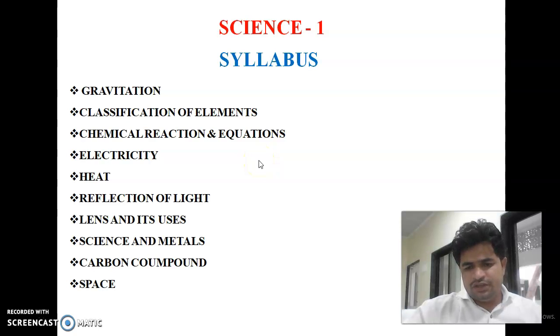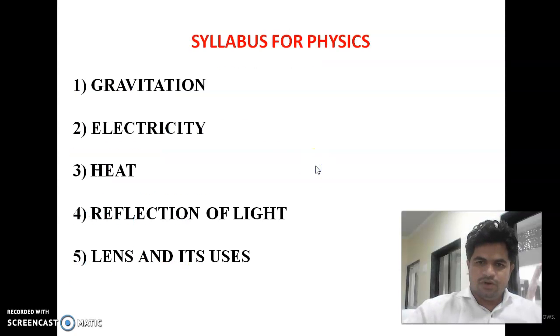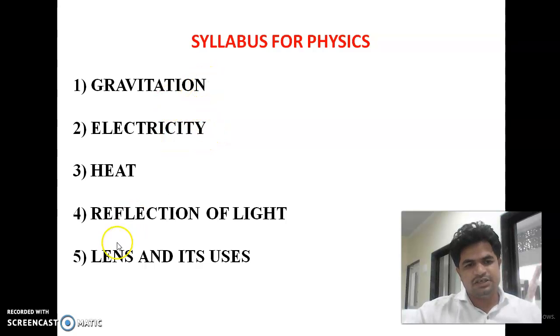In 10th Science 1 there are some chapters dealing with physics. These are the 5 chapters: gravitation, electricity, heat, reflection of light, lenses and its uses. These chapters are very important for the physics syllabus in 10th class. So the first chapter, gravitation, belongs to physics.